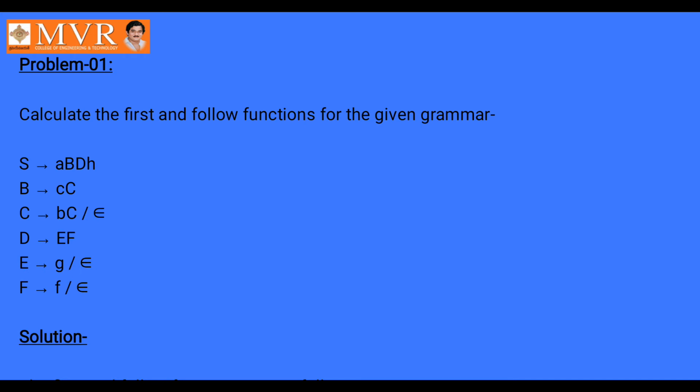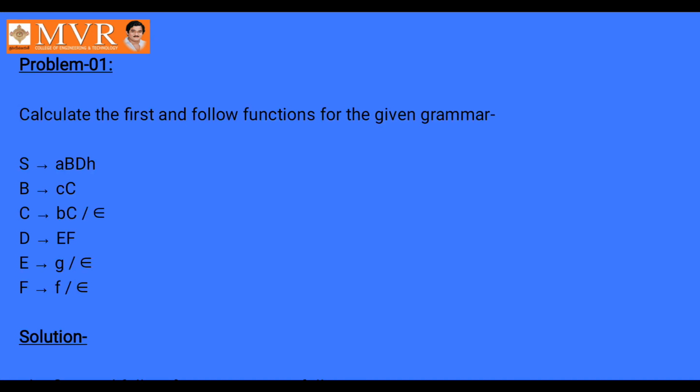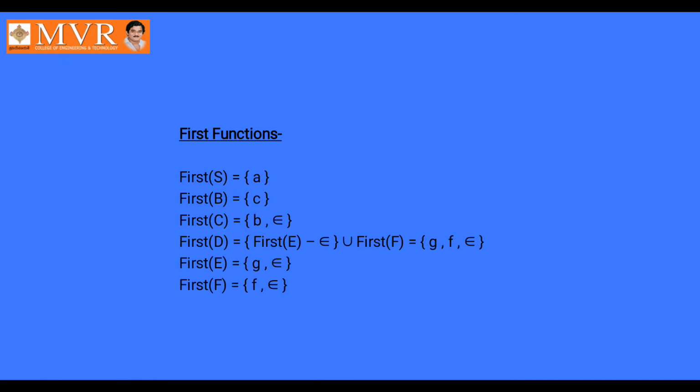Next, first of B is small c. In the problem we have capital B tends to small c and capital C, so I have taken small c as the result. First of C is small b comma epsilon. In the problem, C has the productions small b capital C and epsilon. And next, first of D.